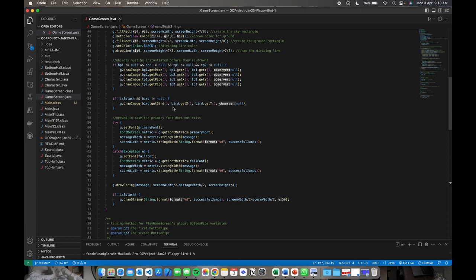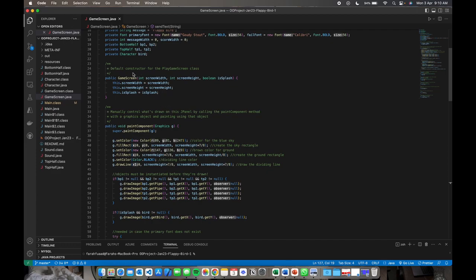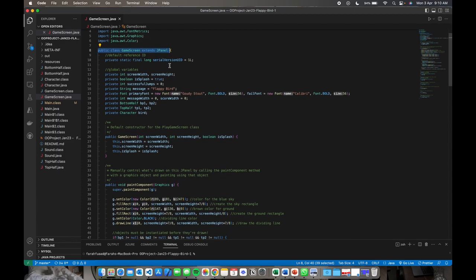And then the next one is inheritance, where the game screen class inherits from JPanel. So this is the code where the inheritance occurs. It provides basic functionality for creating a GUI. And then the last one is polymorphism. This is where the game screen class makes use of polymorphism by allowing different types of pipe and bird objects to be passed in and drawn on the screen.